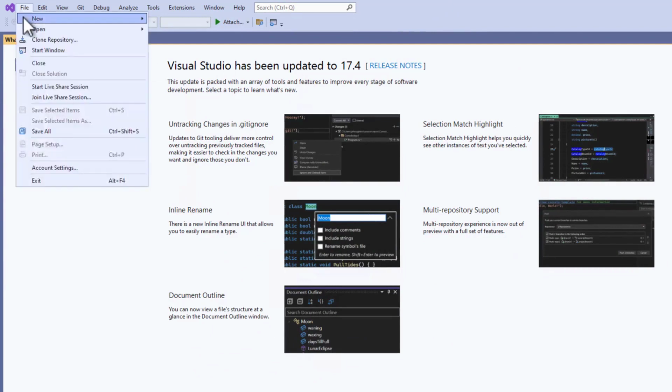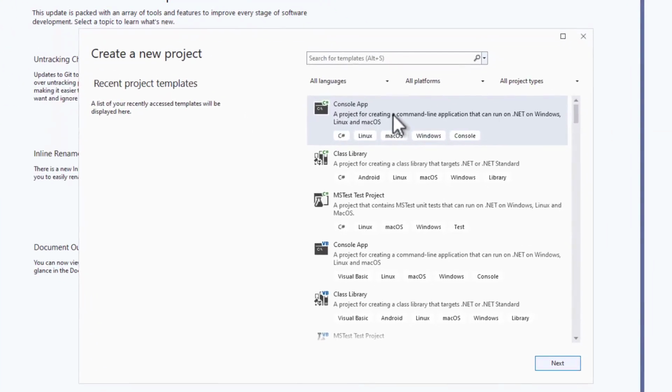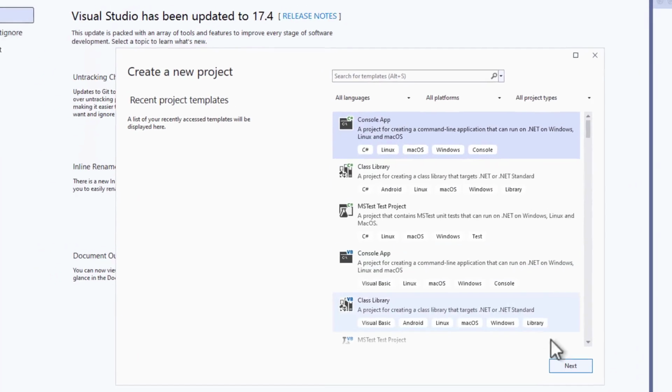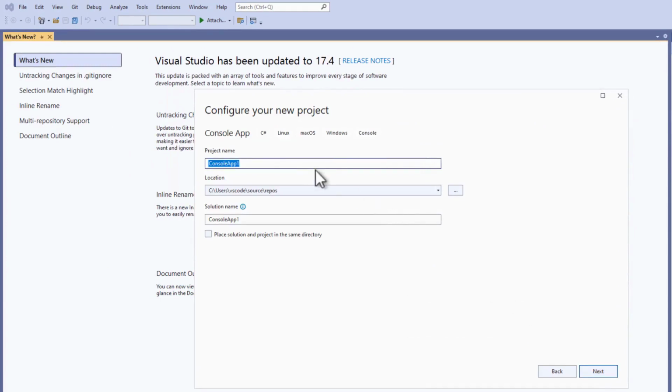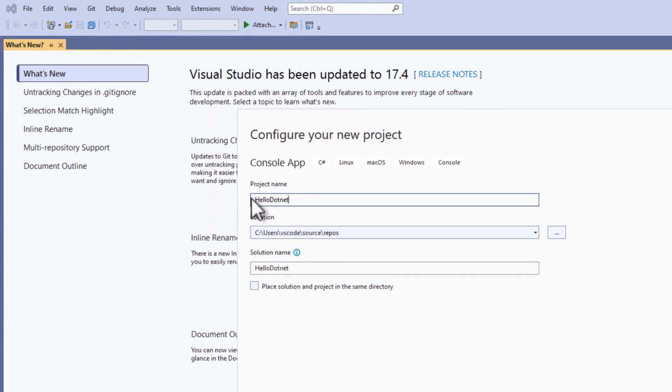We create a new console application using the File New menu. Within the Create a New Project dialog, we select the console application with the C# icon on the top left and click the Next button. On the second page of the Project Creation dialog, we set project-specific settings such as a project name, the location on the disk, and the solution name.